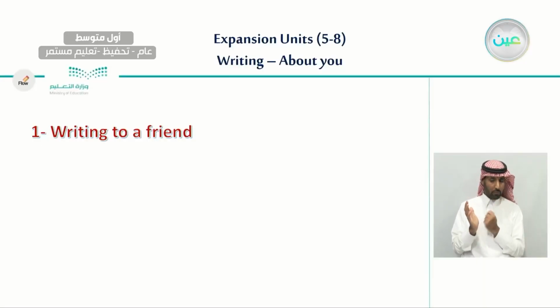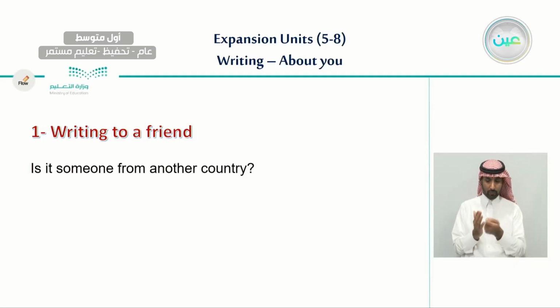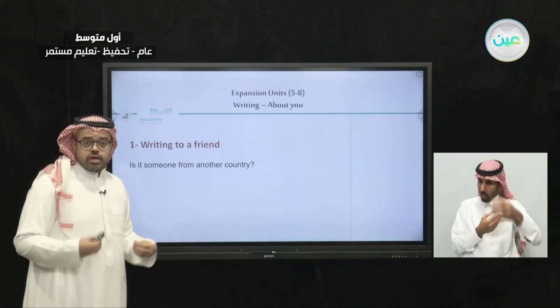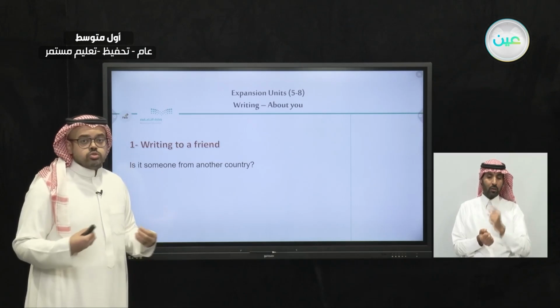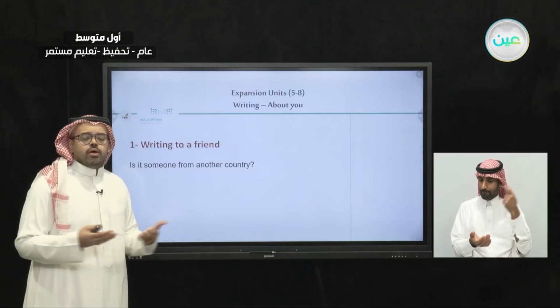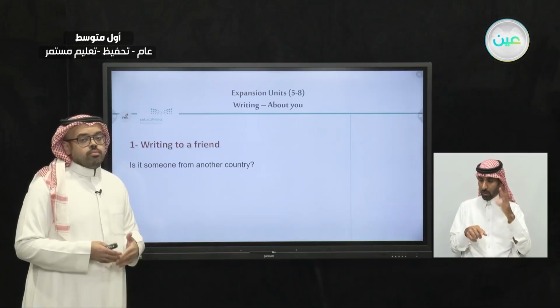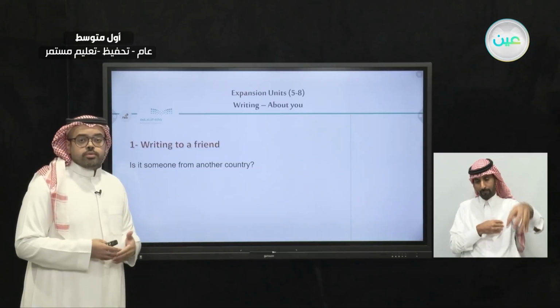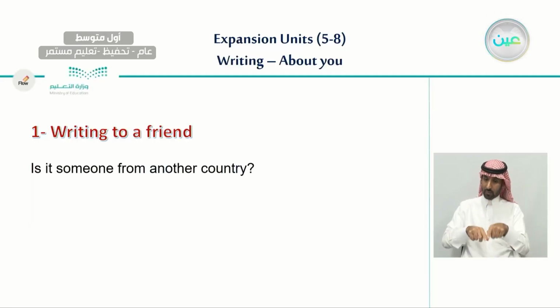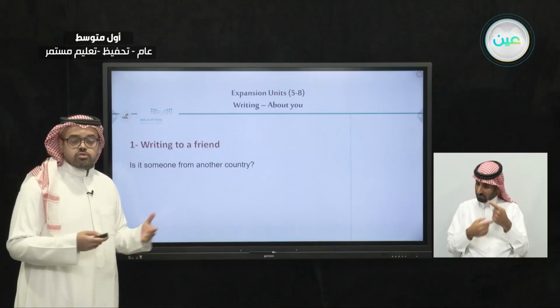So let's begin our first step, writing to a friend. Before we begin writing, we have to ask ourselves, is it someone from another country? The friend that we want to choose, or want to write to, is it from outside of the country? Think of anyone that you may know from outside of the country or maybe from neighboring countries. So, is he a friend? Is it someone that you are familiar with, that you usually write to and he writes you back?